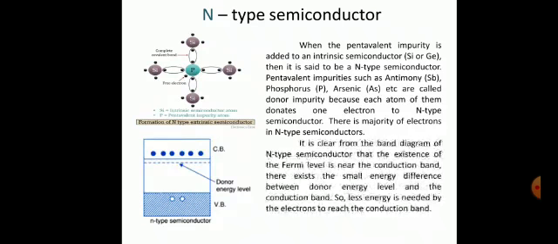It is clear from the figure that the Fermi level is near the conduction band, and there exists a small energy difference between the donor energy level and the conduction band. As shown in the figure, the donor energy level is near to the conduction band. So less energy is needed by the electrons to reach the conduction band.